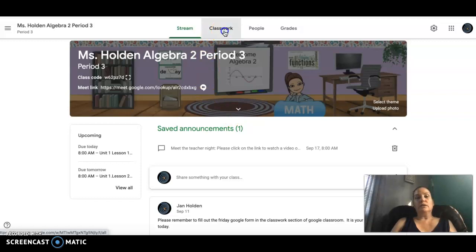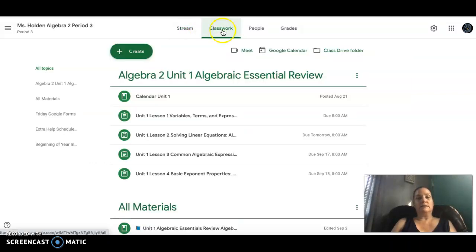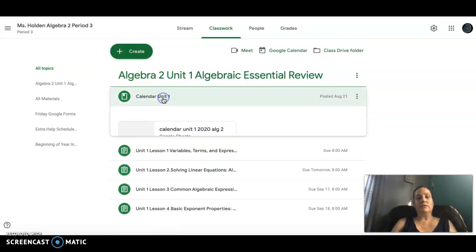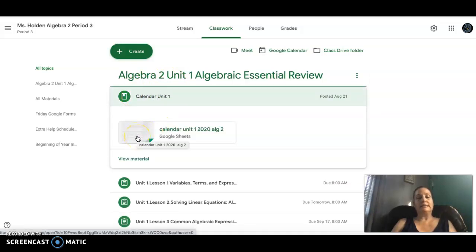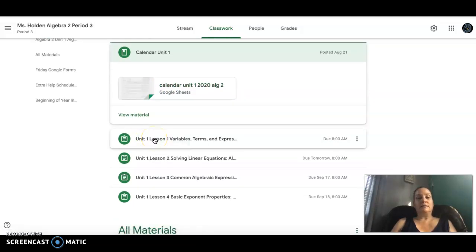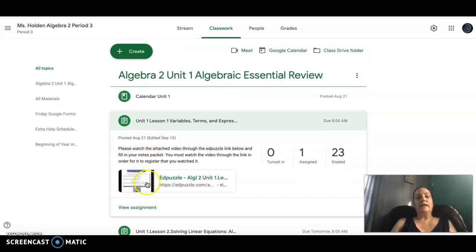All the classwork is in the classwork section, so I just click to that right there. The Meet link is also accessible through there. There are topics along the left-hand side. You can see our first topic, which I'm going to keep at the top, is Unit 1. Included within the topic, they have a calendar for the unit. If they click that, they can see exactly what is due each day. And then these are each of the lessons. If they click this, it will take them to a video that they're watching.